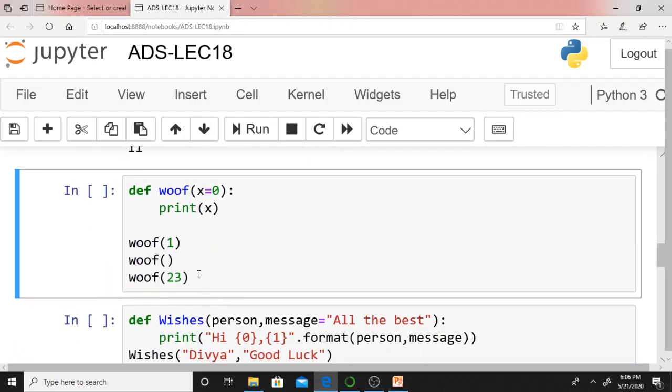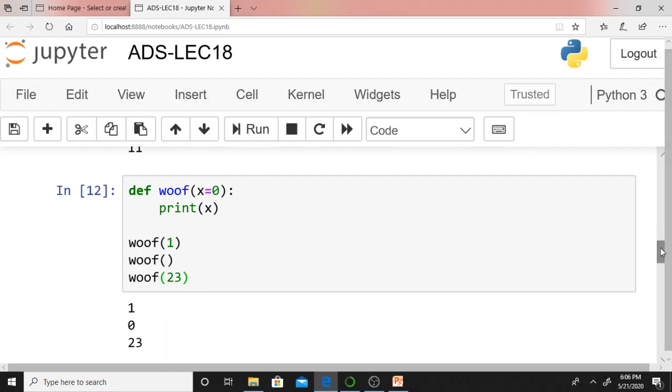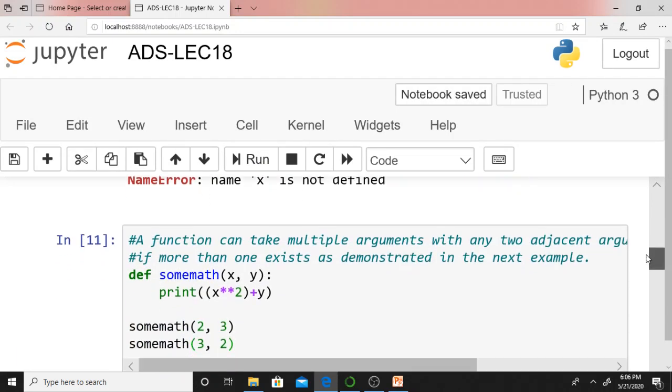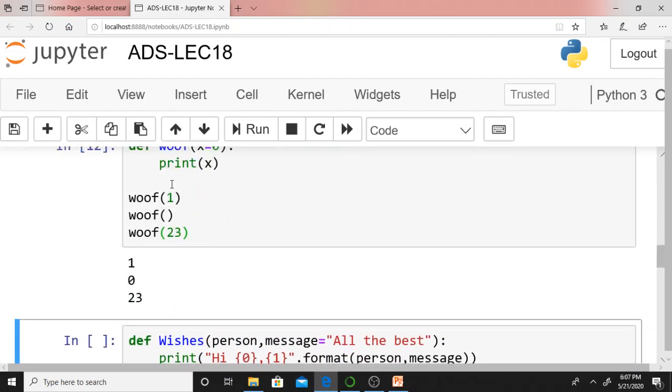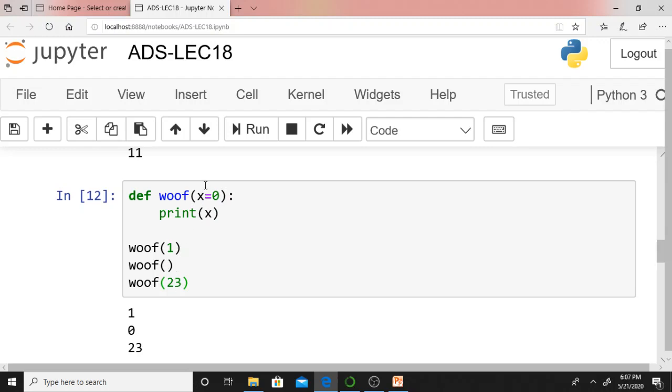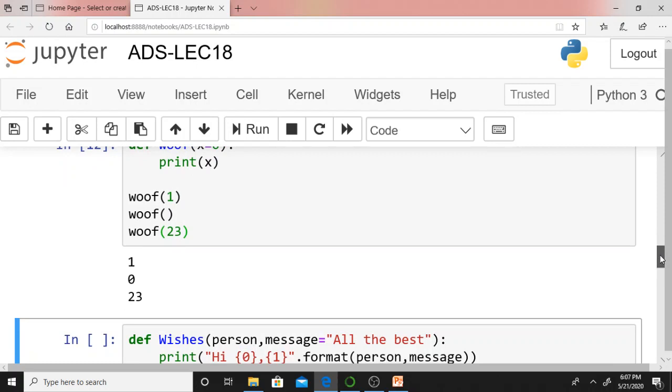This woof example, this is default argument x equals 0. If you are not passing any argument, in the case of the second call, we are not passing any argument. Therefore, automatically 0 will be assigned. First, as I am passing 1, it is displaying print x, print 1. I am not passing anything in the second call, so it will take the default value 0. Whereas in the third call, I am passing 23. Therefore, it will consider 23. Isn't it? It's simple and straightforward.